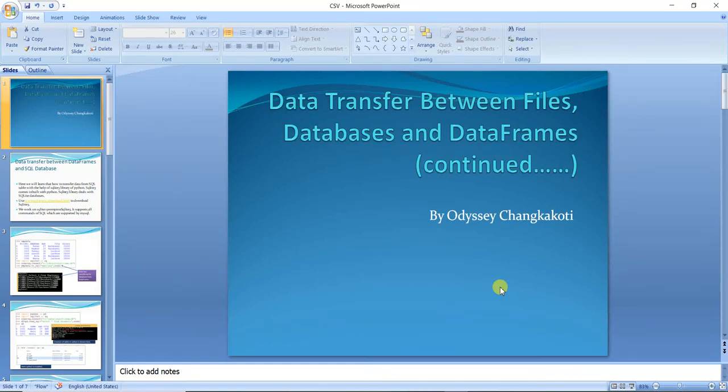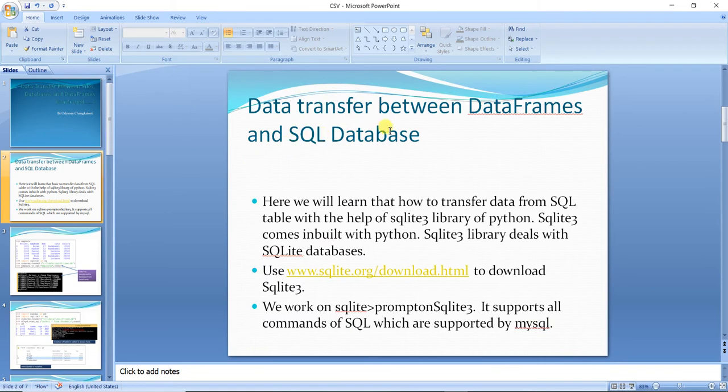Students, so today we are going to continue the previous topic only, that is data transfer between files, databases and data frames. So today our topic is data transfer between data frames and SQL database. So here we are going to learn how you can transfer data from the SQL table to your Python using the sqlite3 library of Python.